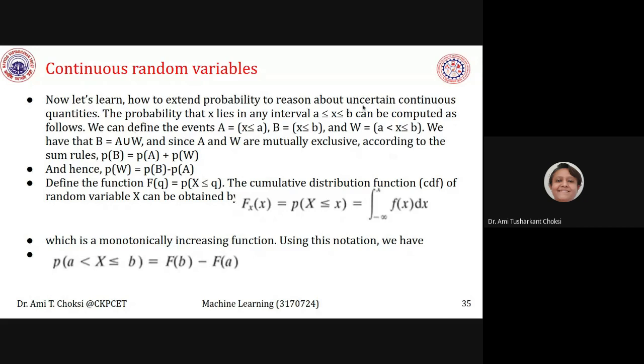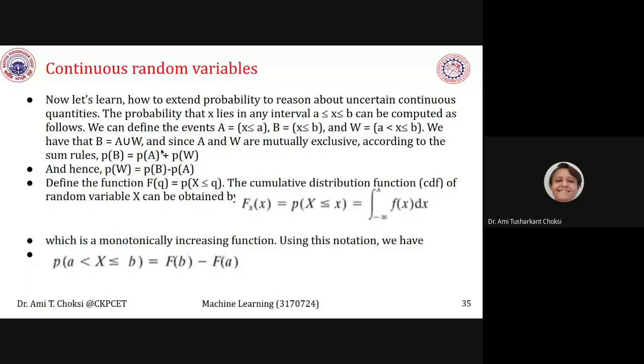Now we have B is equal to A union W. And since A and W are mutually exclusive, it is given, okay?